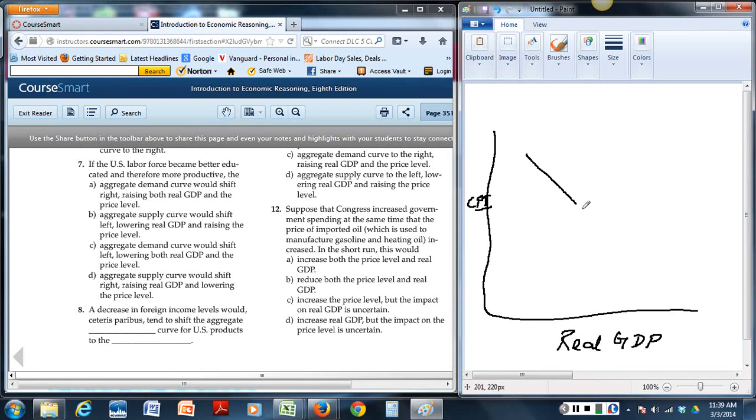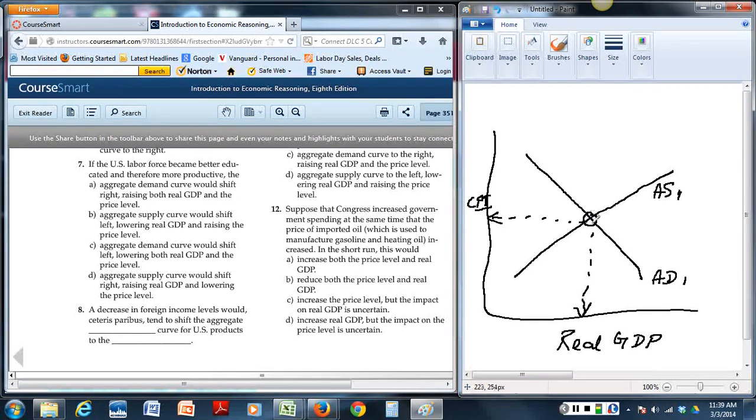You would normally have an aggregate demand, let's call it AD1, and an aggregate supply curve, let's call it aggregate supply 1, and the market is probably clearing about here, at some GDP and some consumer price index.